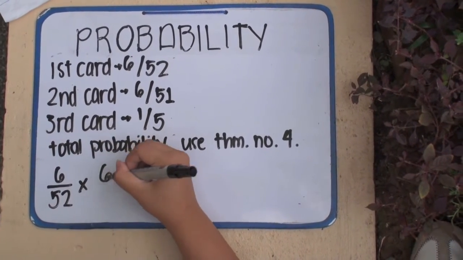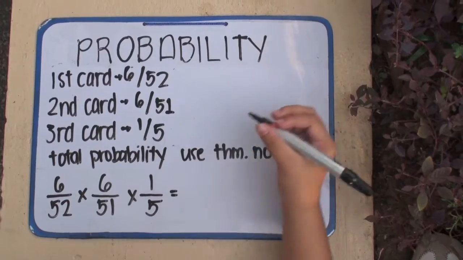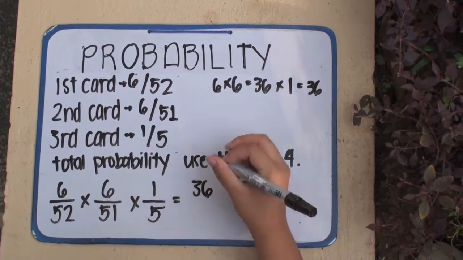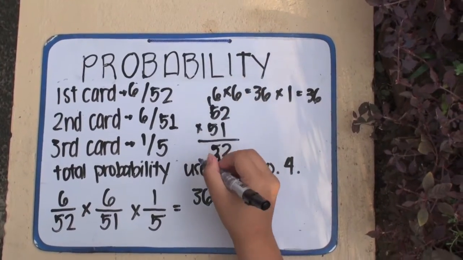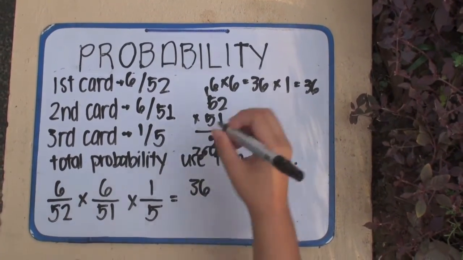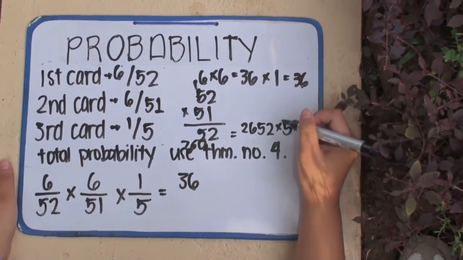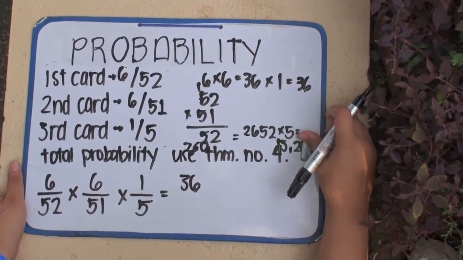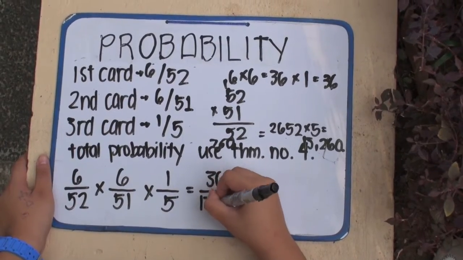So that's 6 over 52 times 6 over 51 times 1 over 5, which gives you 6 times 6 for the numerator, which is 36 times 1, and 52 times 51 times 5 for the denominator, which is 13,260.